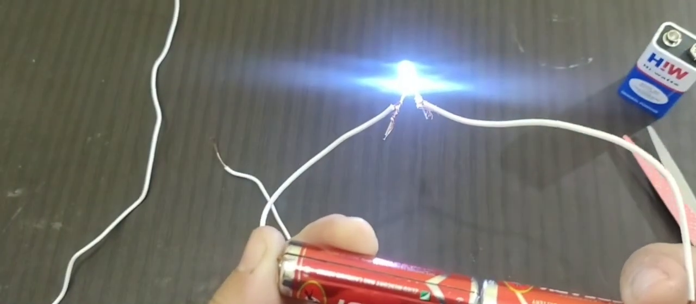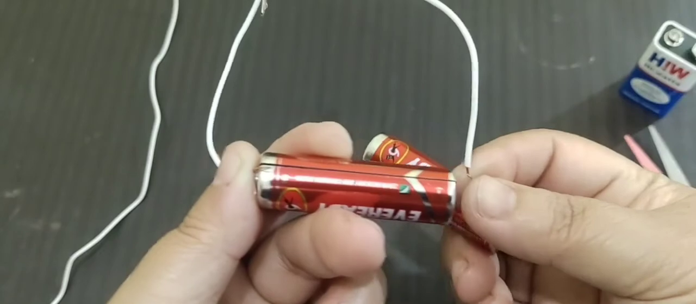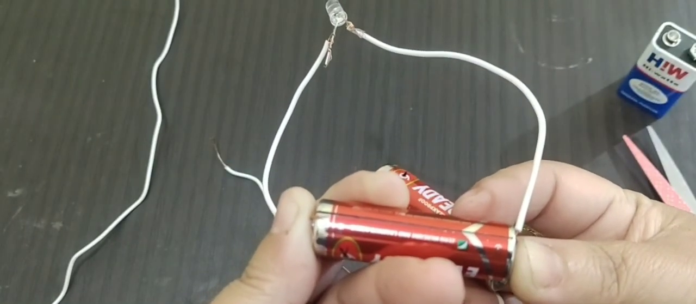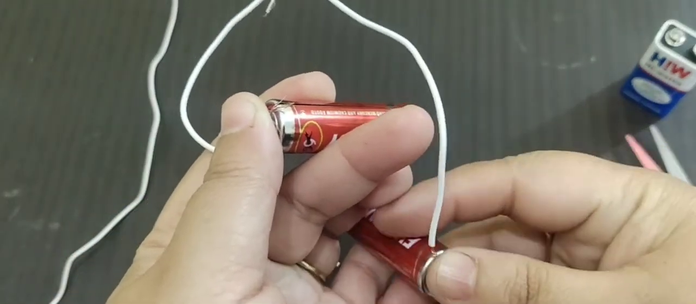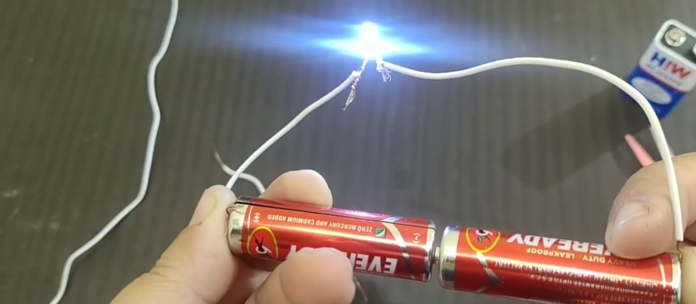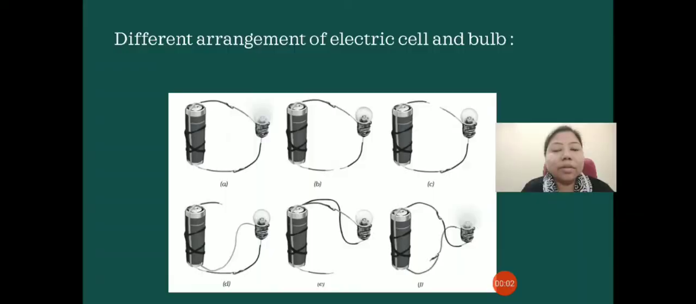Now what could be the reason? So here you can see that when two cells are taken, then the bulb glows. That means the electricity provided by one cell is not enough to make the bulb glow. So two cells have to be used, which becomes a battery. So children, we have seen how different arrangements of electrical cell and bulb can be done.